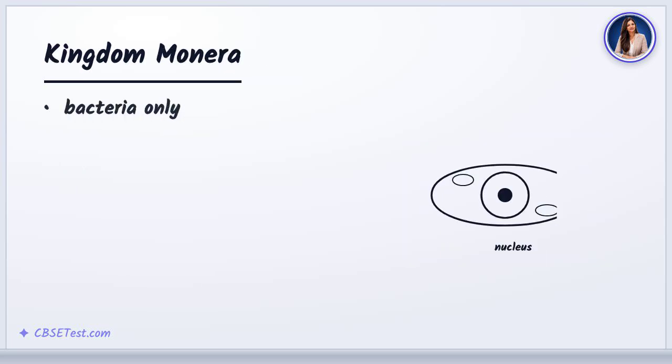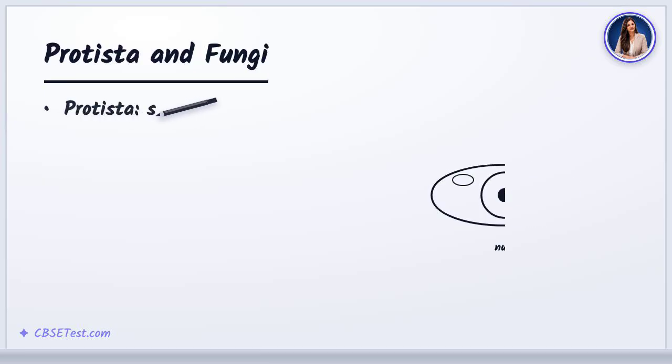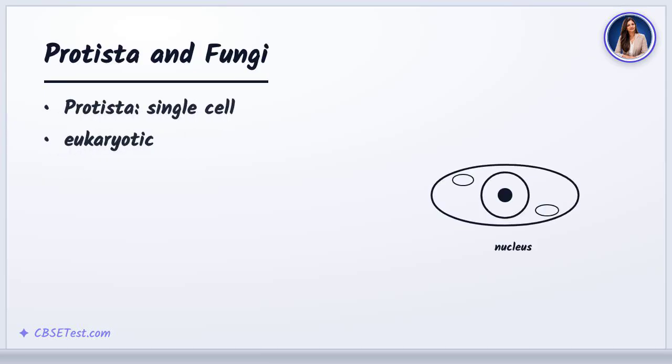Kingdom Monera contains bacteria, the most abundant organisms. They are prokaryotic, lacking a true nucleus, and may be autotrophic or heterotrophic. Protista includes single-celled eukaryotes like protozoans and algae.